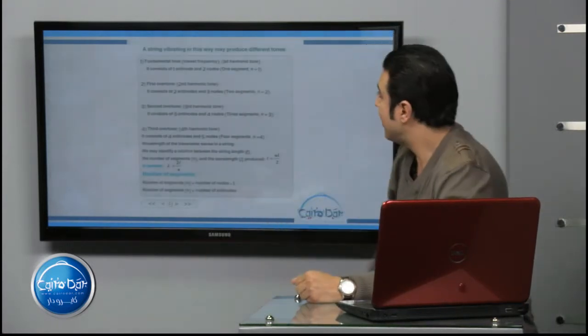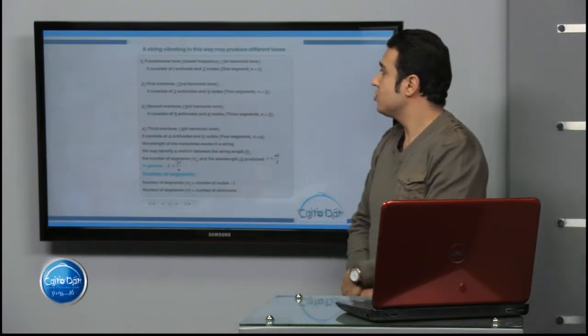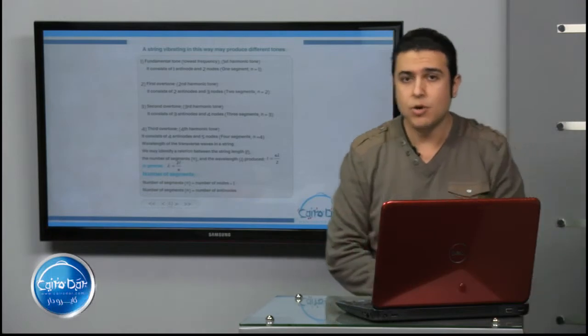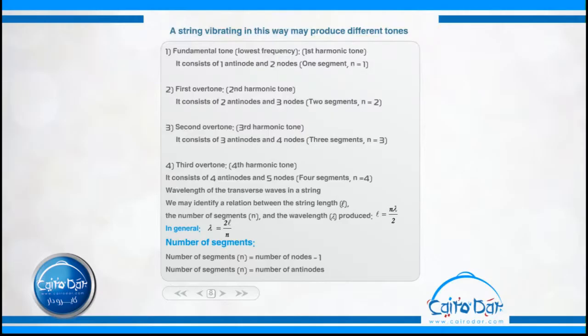Also, a string vibrating in this way may produce different tones: the fundamental tone, the first overtone, the second overtone, the third overtone, and so on. The fundamental tone, the lowest frequency or first harmonic, consists of one antinode and two nodes, so only one segment.